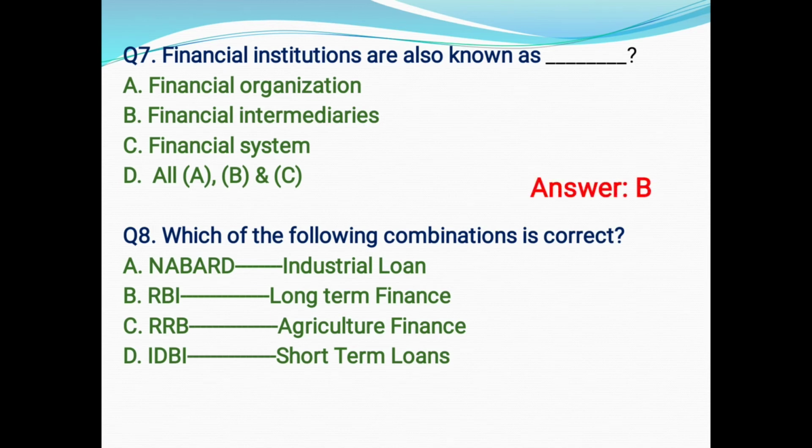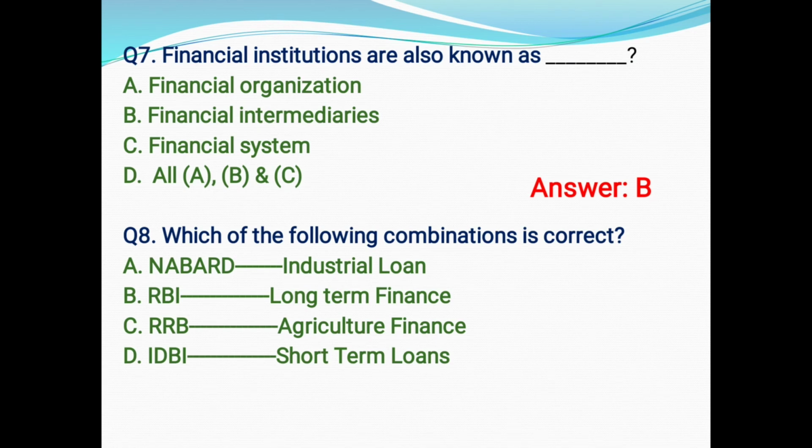Next question, which of the following combinations is correct? So here there are different kinds of combinations like NABARD, industrial loan; RBI, long-term finance; RRB, agriculture finance; IDBI, short-term loans. So which pair of combination is correct? If we see the first option, that is NABARD, generally NABARD provides loans to the agriculture and rural development sector, so the industrial loan will not be correct.